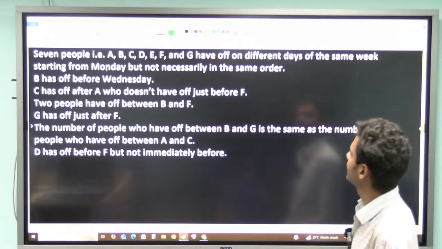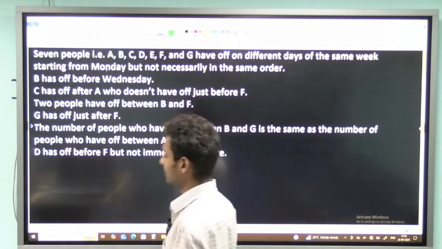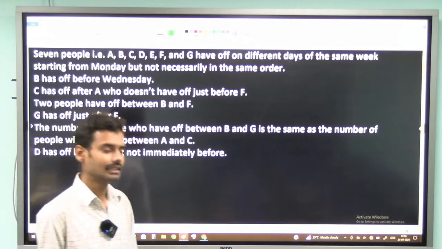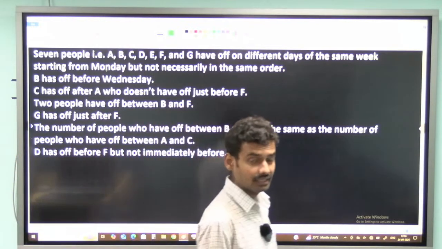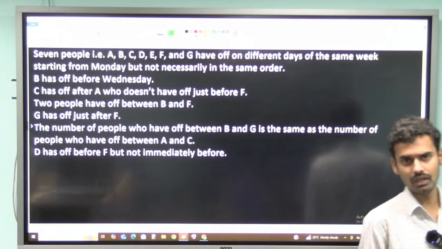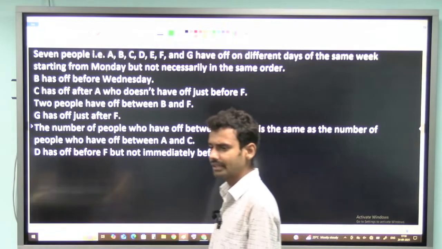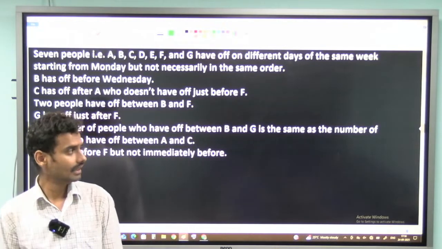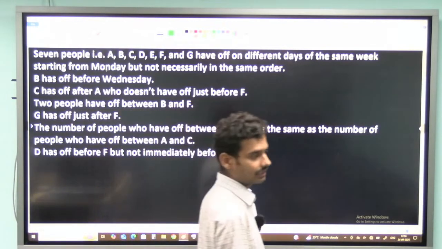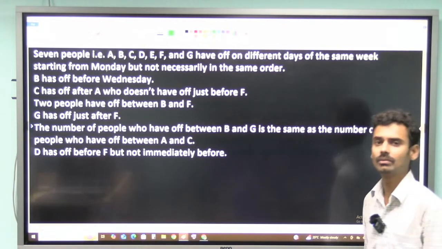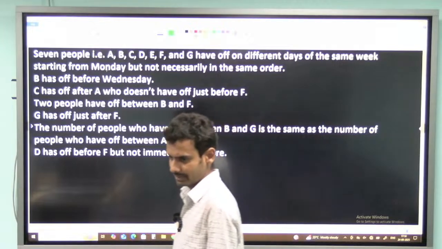Then coming to the next information, B has off before Wednesday. If it is leading to multiple cases, you need to treat it as an indirect hint. If it is leading to few cases, like one case or two cases or maximum 3 to 4 cases, you can consider it as a direct hint, else you can consider it as an indirect hint. An indirect hint you will be writing aside. If it is a direct hint, then you will be directly writing it in the base.